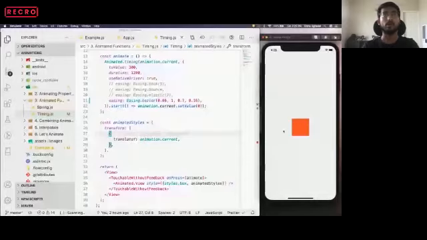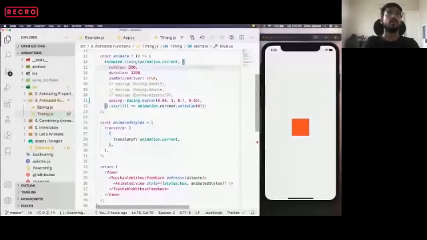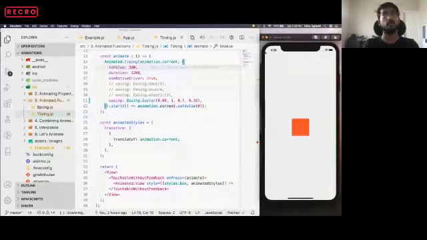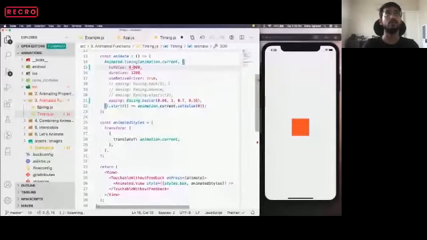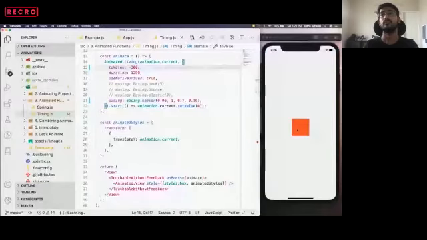Okay, one important point I forgot to tell you. A positive value is always downwards. In animated components, React Native assumes everything is starting from the top left. So top left is my 0, 0, and a positive value is downward and right, a negative value is upward and left. So if I provide a to value of minus 300, then it will go upward, right? Cool.